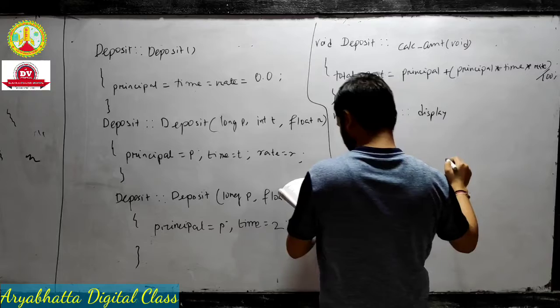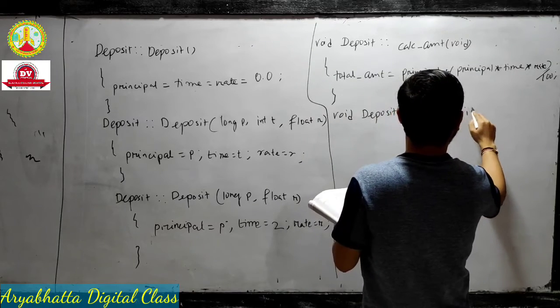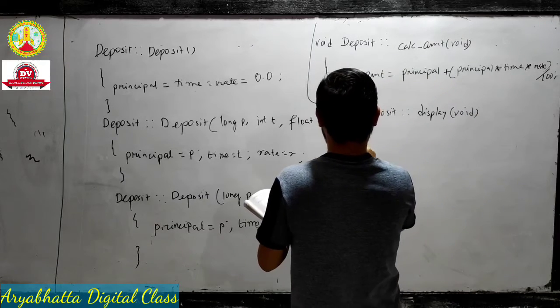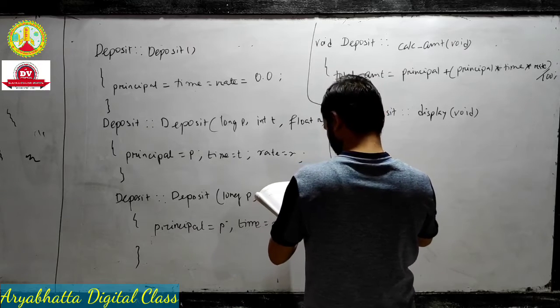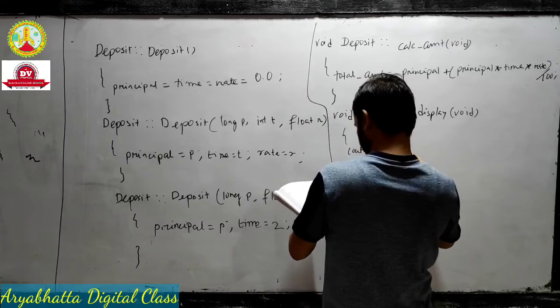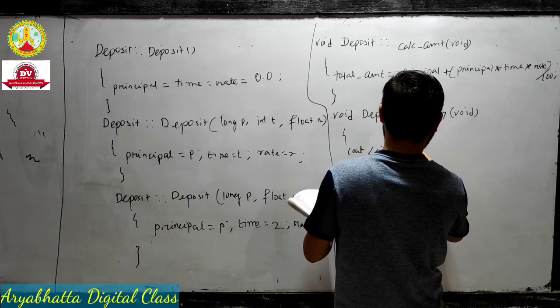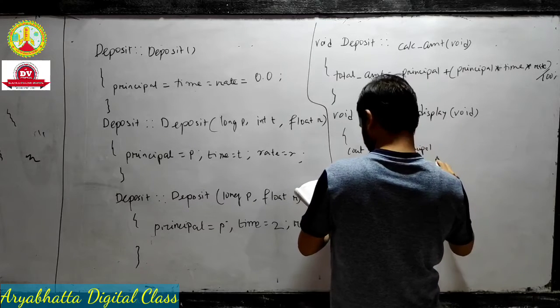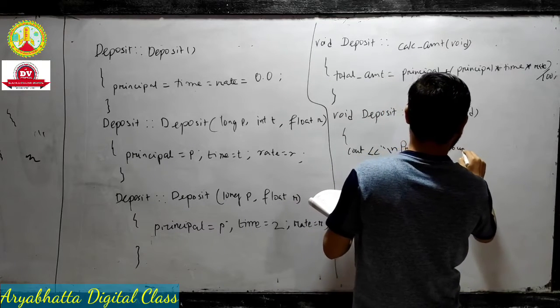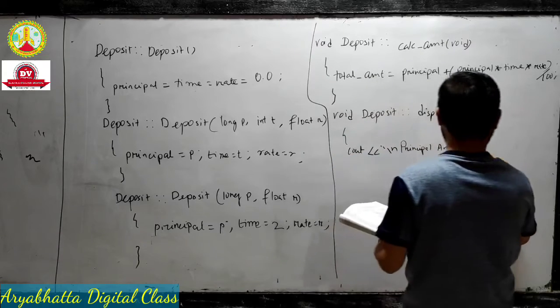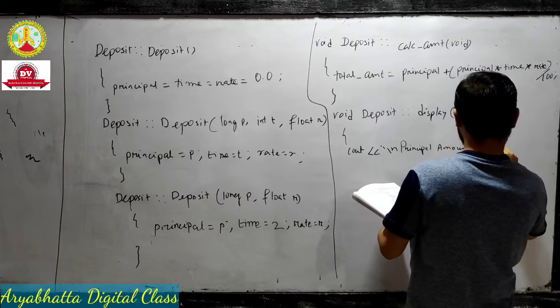You already learned this in your school days, I hope. Simple interest, compound interest. And I already did the simple interest program earlier. If you remember, then you will easily understand.